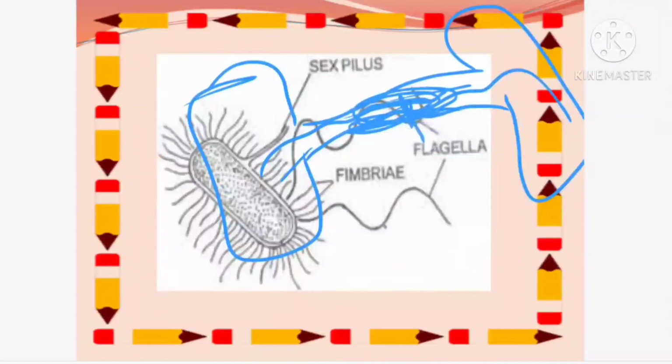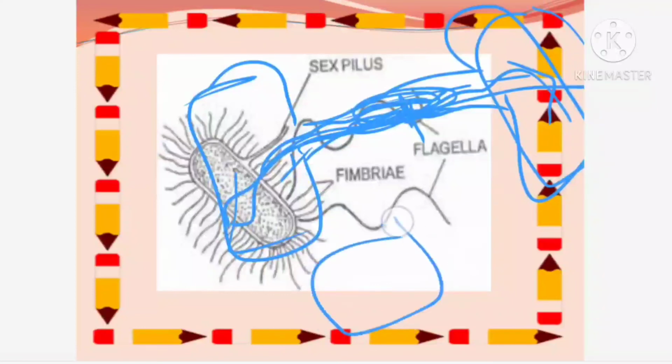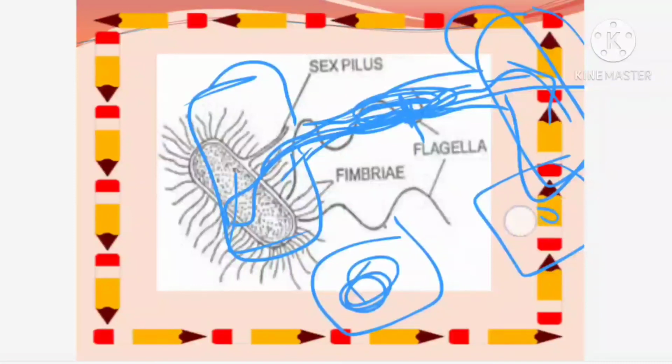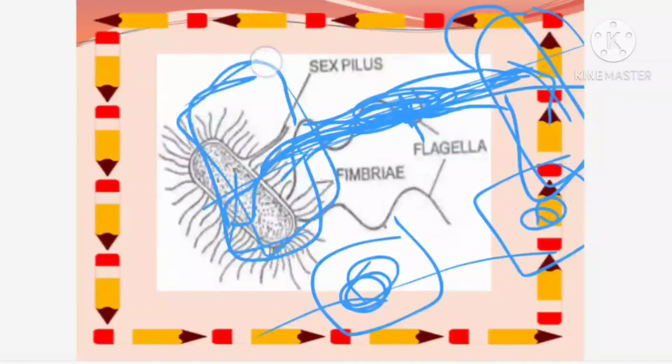Thereafter this will break, then some of the DNA from here will be moving into this side, and some of the DNA from there will be moving into this side. Now I am getting 2 bacteria which were not previously present, they are having some new information because it is a combination of these 2. So this bacterium is somewhat different from the original bacterium. This is sexual reproduction. The sexual reproduction is taking place with the help of the sex pili. Much in detail conjugation in higher class you will learn. Now as of now you should know that